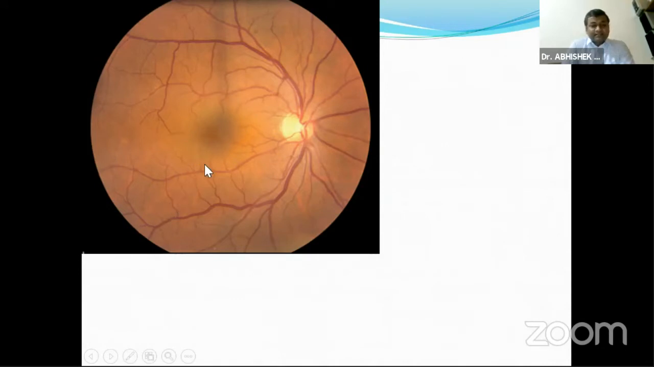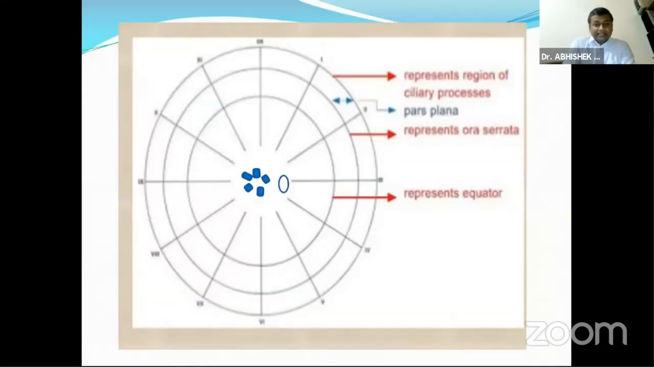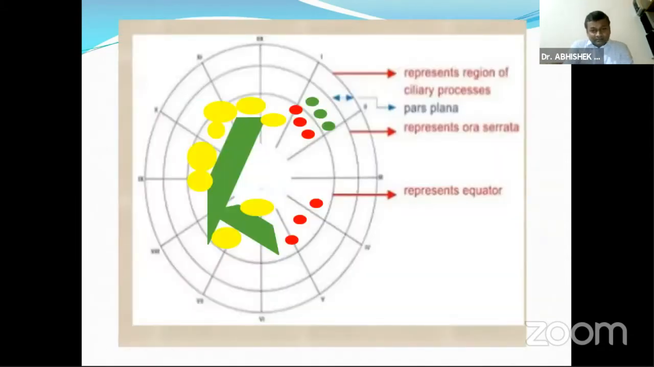And this patient is having cystoid macular edema. So we can see here on the FFA, the petalloid leak. And in this patient, the cystoid macular edema can be drawn like radial spokes. And this patient is having PDR. So the various retinal exudates, the preretinal and the vitreous hemorrhage and the fibrosis can be drawn like this.